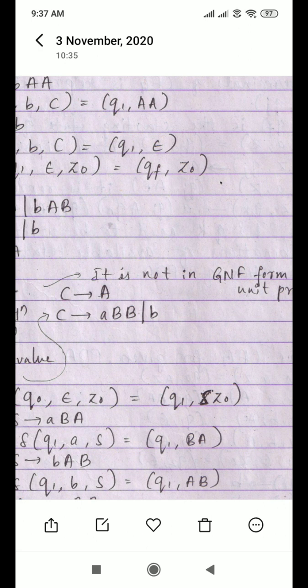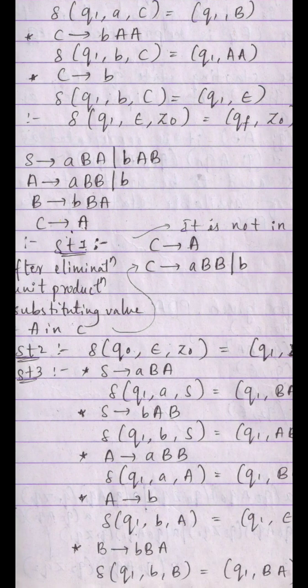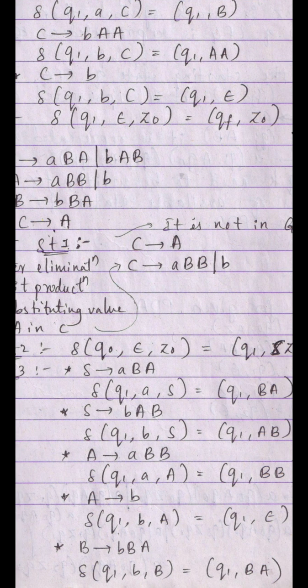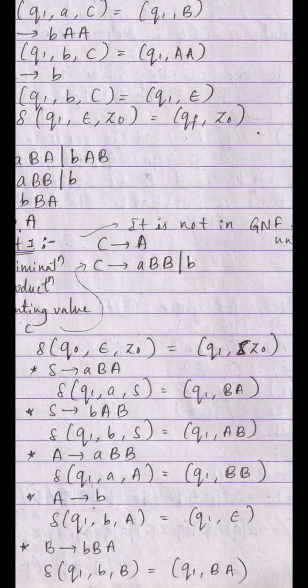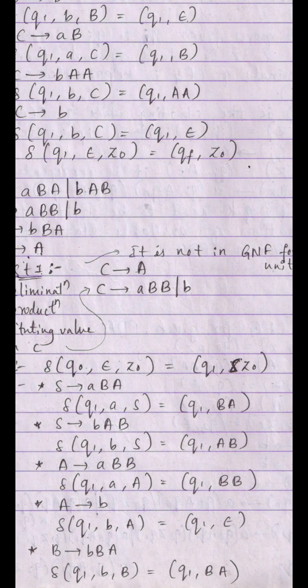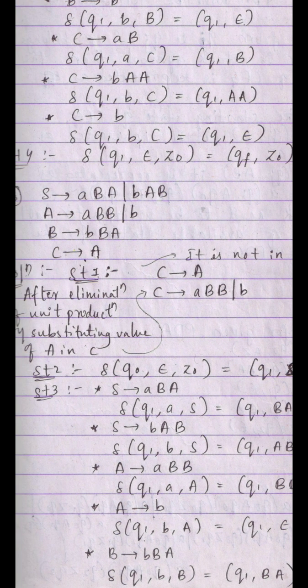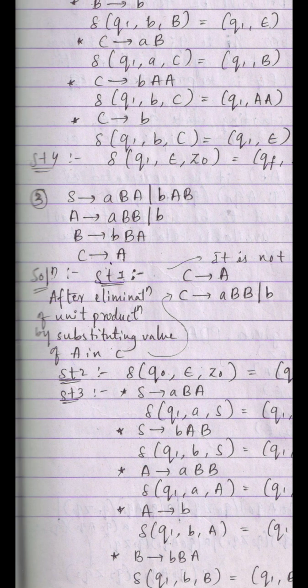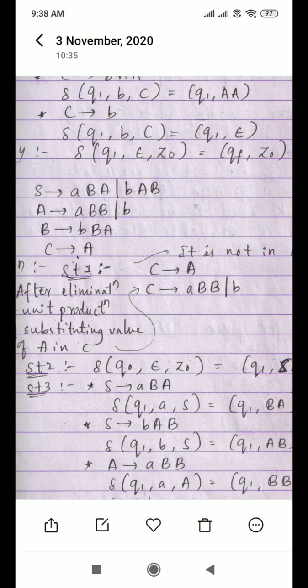Next you need to move to the second step. The second step is what? Delta Q naught, epsilon, Z naught equal to Q1, S Z naught. This is the same for all the problems. Next, you need to read individually. How many productions are you having? S you are having 2, A you are having 2, B you are having 1, C again you are having 2. So for everything, how are you writing?